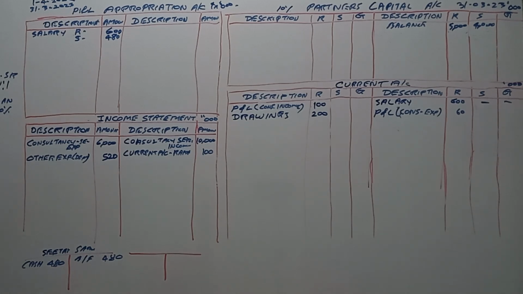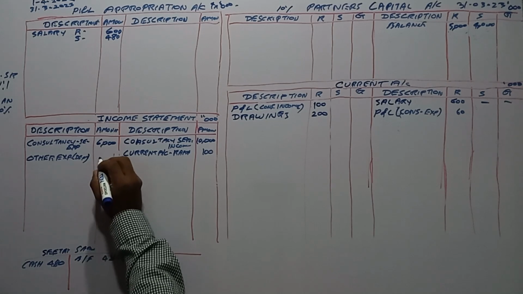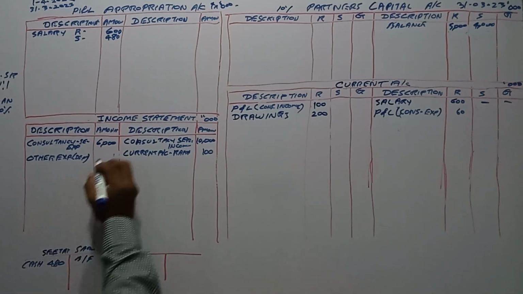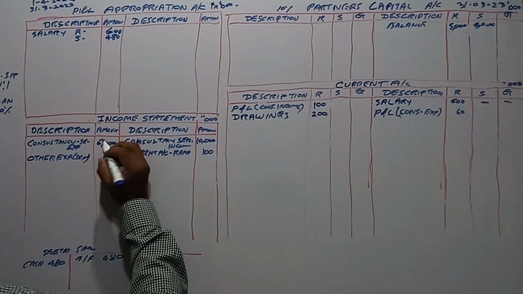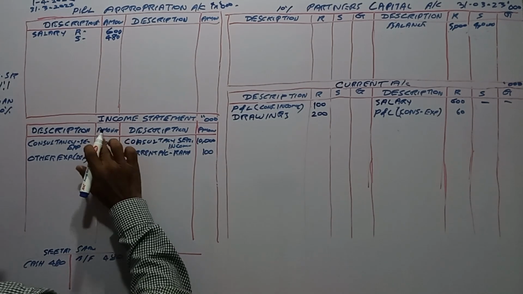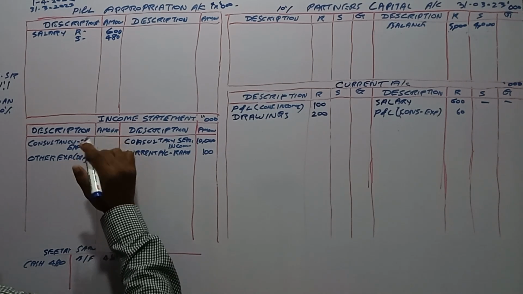Consultancy service expenses, if you deduct 480 from 1000, it is 520, right?